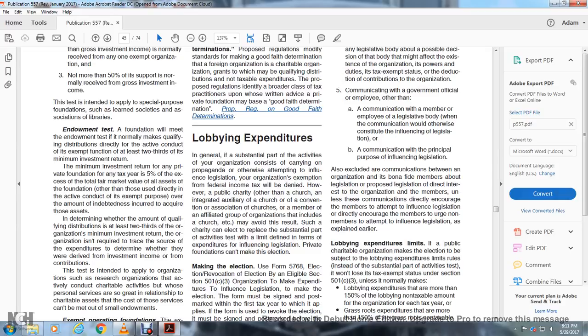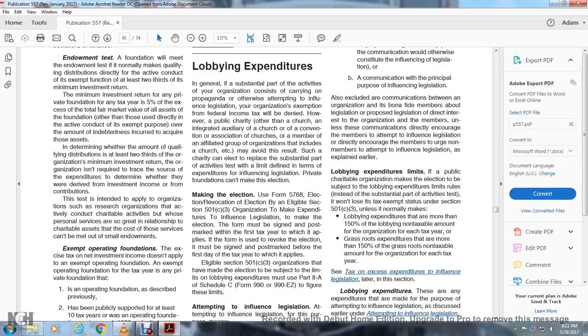Also excluded are communications between an organization and its bona fide members about legislation or proposed legislation of direct interest to the organization and members, unless the communication directly encourages the members to attempt to influence legislation, or directly encourages the members to urge non-members to attempt to influence the legislation, as explained earlier.